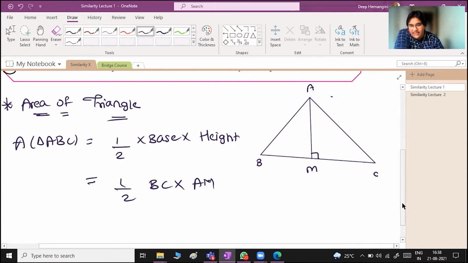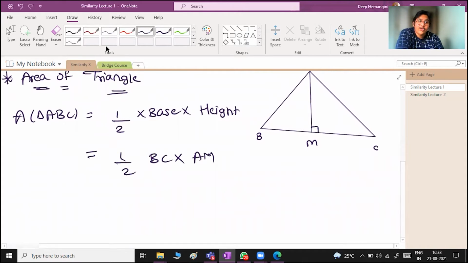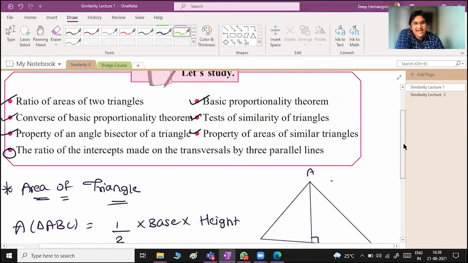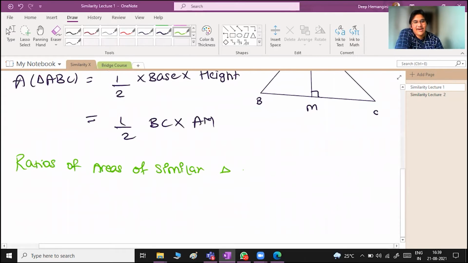Now this was the prerequisite which one should know. Now coming to the topic which we are going to study in this grade, that is 10th standard, the ratios of areas of similar triangles. So basically here all the prerequisite and theory part would be there. Ratios of areas of similar triangles. So at present, I'm not going into proving this theorem.